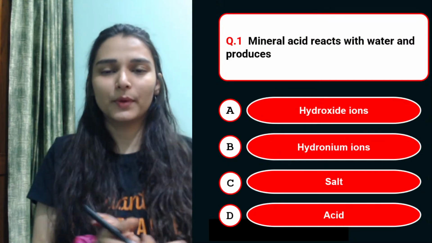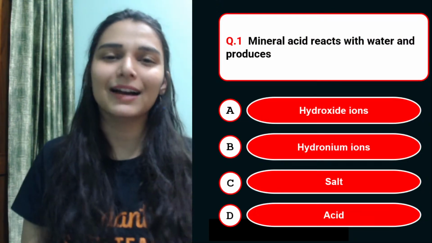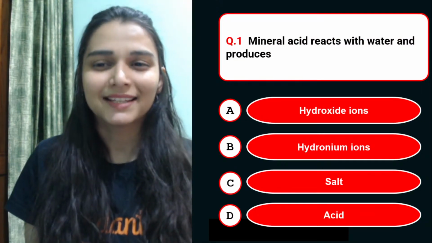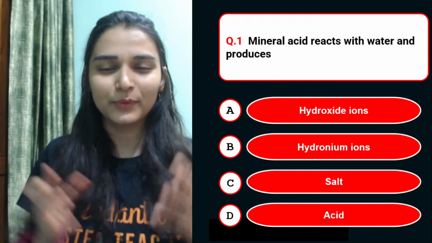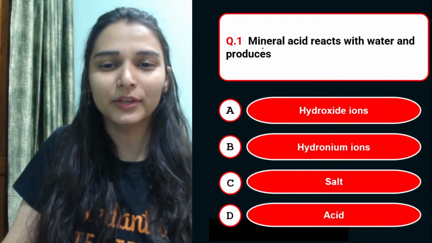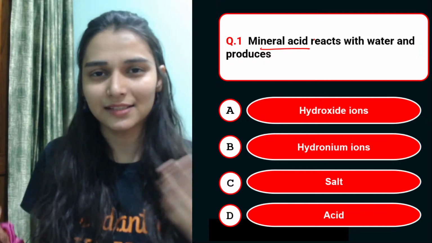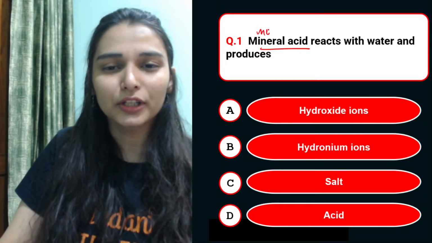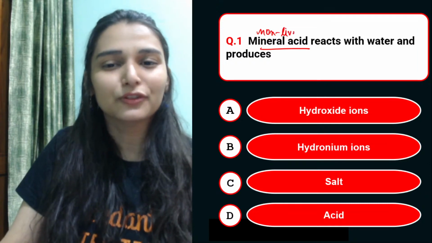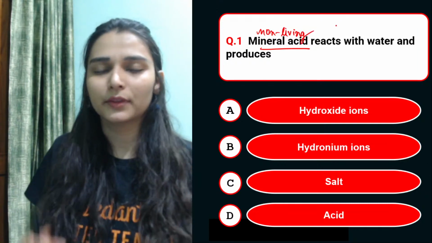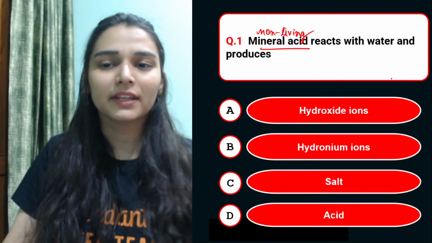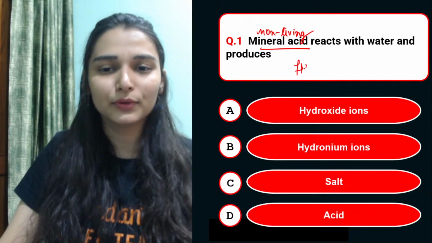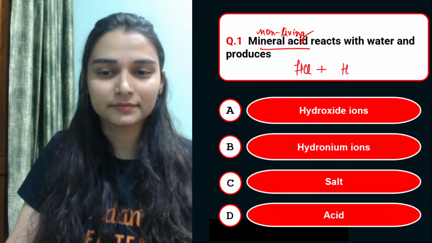Now the very first question on your screen. Now I will have a look at the chat box. So tell me the answer. Mineral acids react with water. Mineral acids, you know, are inorganic acids that we obtain from non-living sources, like rocks, minerals, the earth's crust, or the ones you synthesize in the lab. They react with water. Let's say hydrochloric acid is a mineral acid.